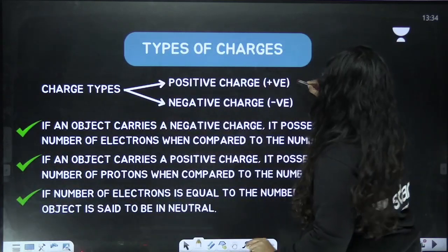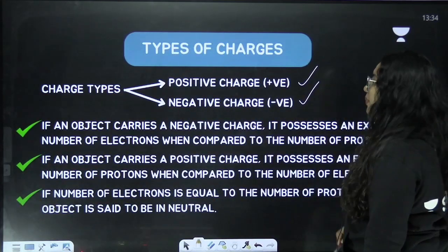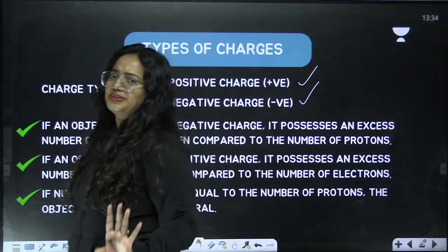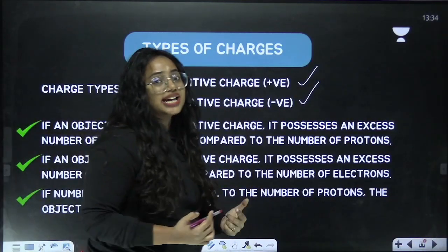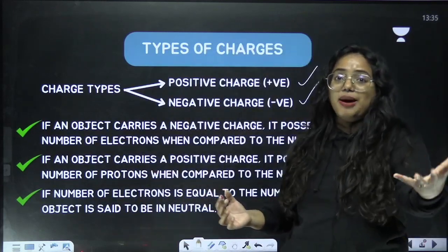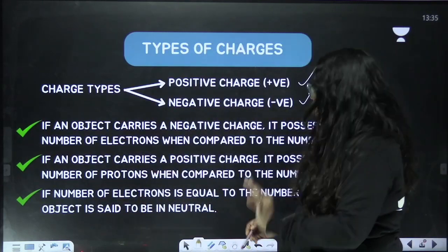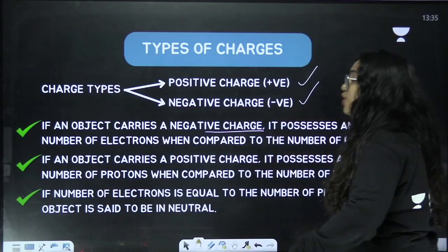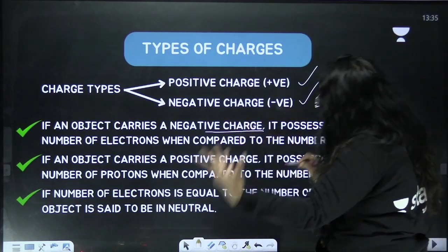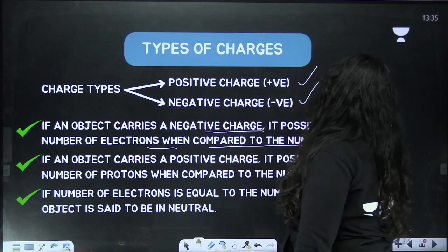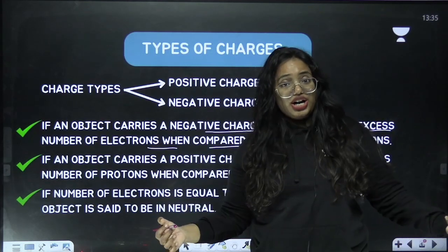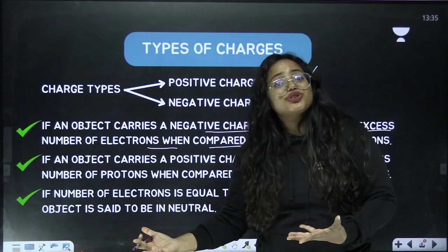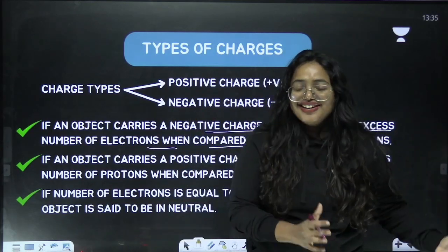What are they? Positive charge and negative charge. So how can you say an object is negative? Very simple, and that's where we need to understand the number of protons and number of electrons. If an object carries a negative charge, what is meant by that? It has more electrons than protons. Electrons are negatively charged, protons are positively charged. If an object has more electrons, it is negatively charged.